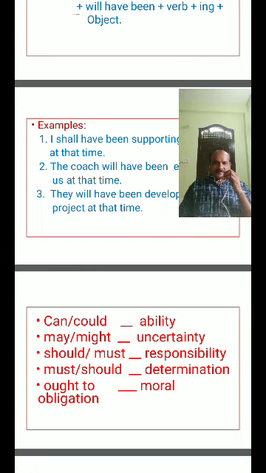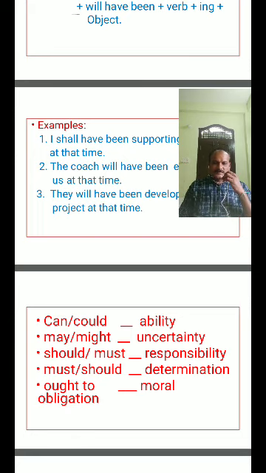Past perfect tense: I, you, we, they, he, she, it plus had plus verb 3 form plus object. Come to past perfect continuous: I, we, you, they, he, she, it plus had been plus verb ing form plus object.